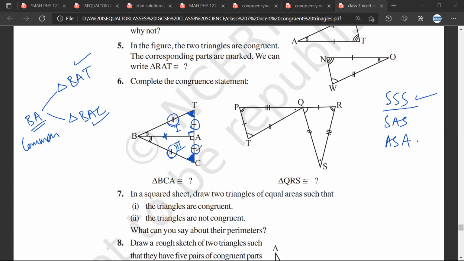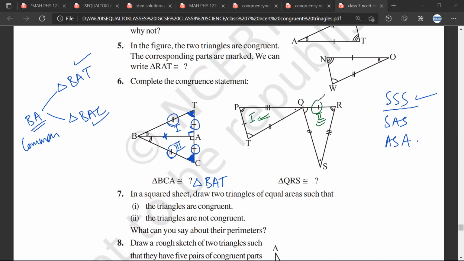Satya, have you understood? Yes, sir. So triangle BCA is congruent to triangle BAT. Sarthak, is it making sense? Yes, sir. So the more questions you solve, the more it will start making sense. Let us take another example. Let us now look at these two triangles. Let me name this as triangle 1, this as triangle 2.